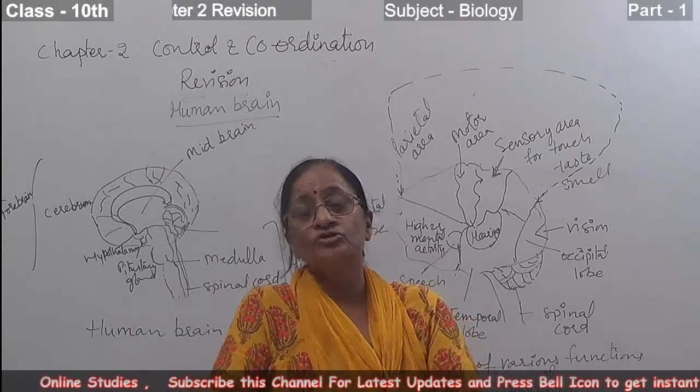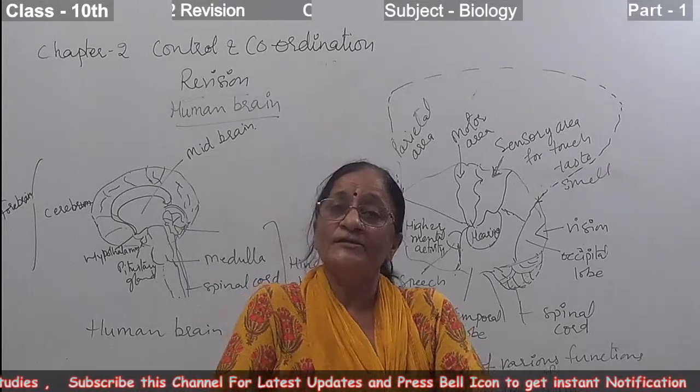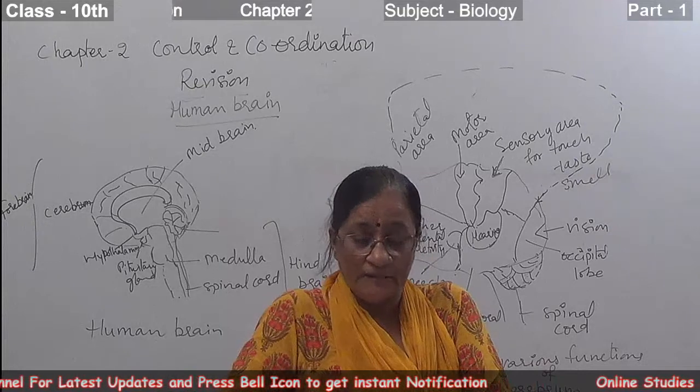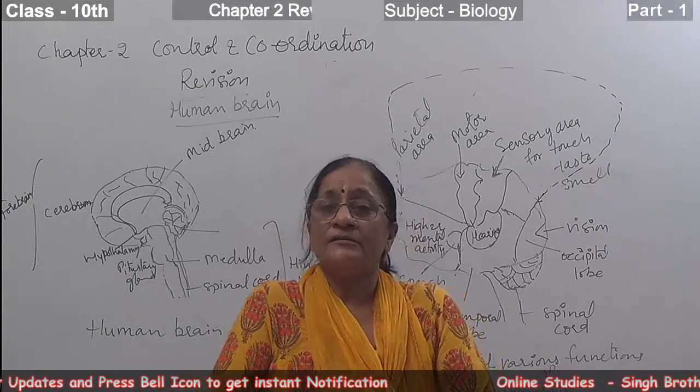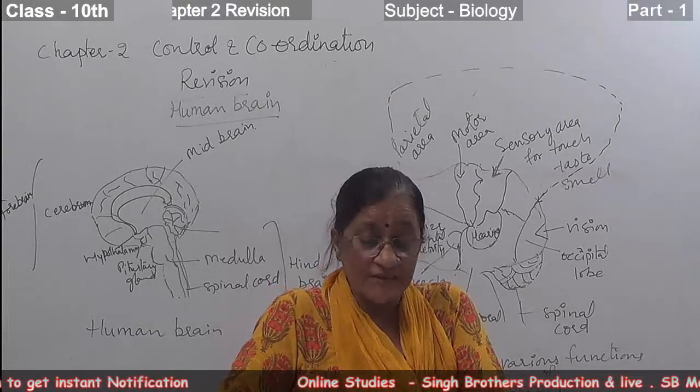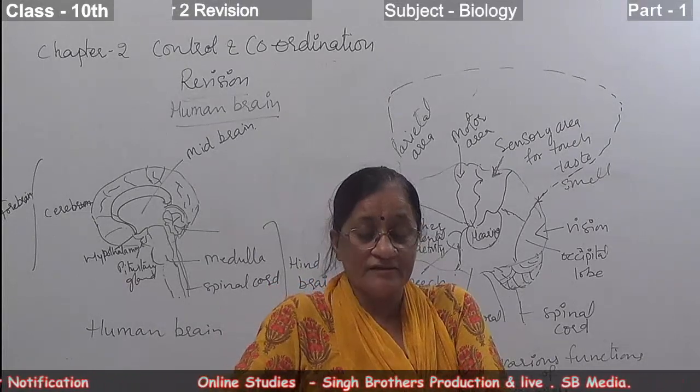Although most of the chapter is deleted, the parts of the human brain and their functions are in our syllabus. So I am revising that.